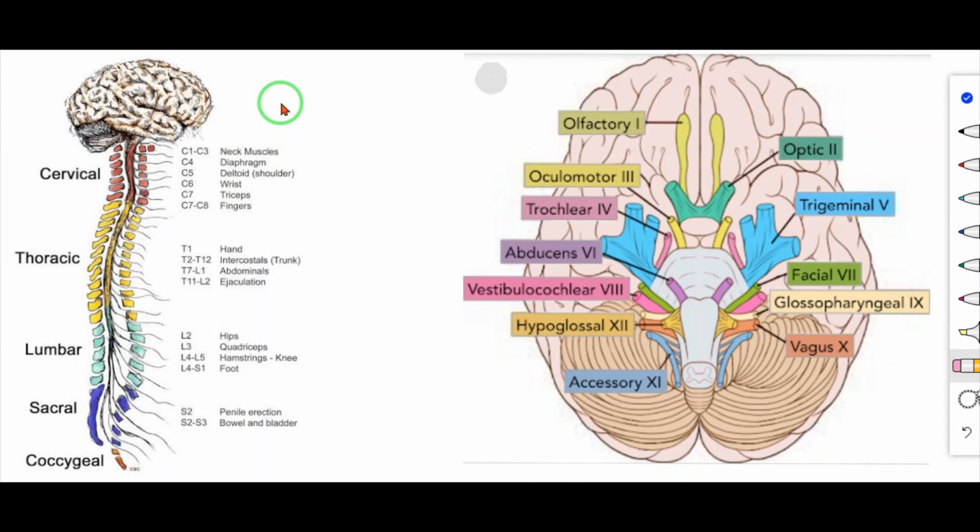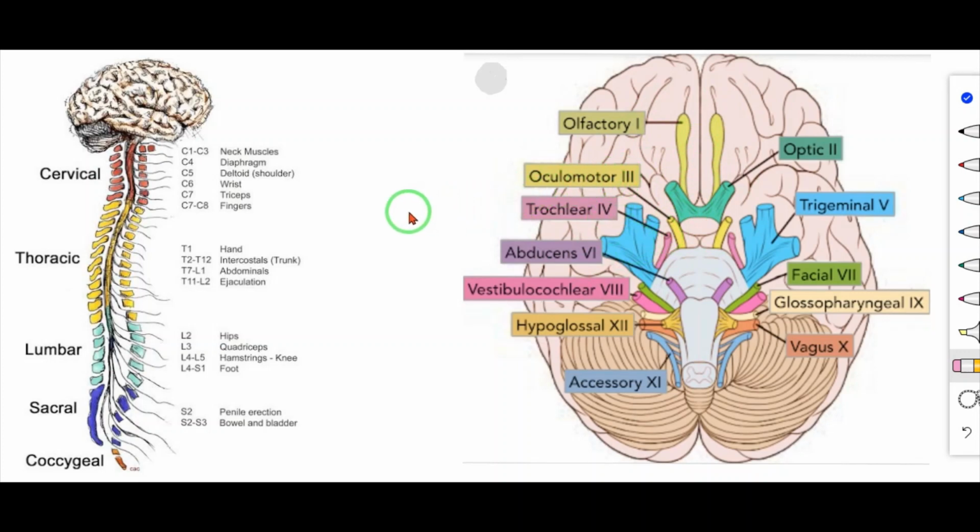Let's see the peripheral nervous system. The peripheral nervous system is formed by the nerves arising from the brain and the spinal cord. So now, nerves arise from the brain and nerves arise from the spinal cord. The nerves arising from the brain are called cranial nerves.